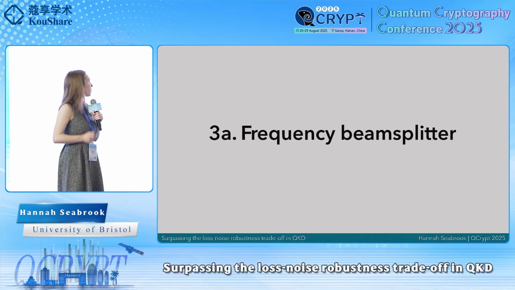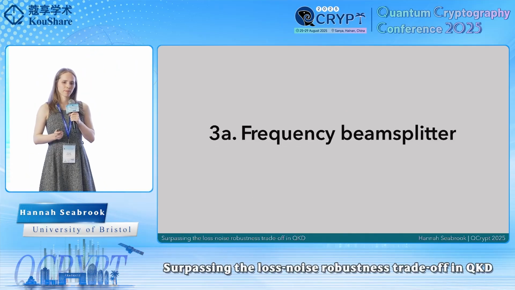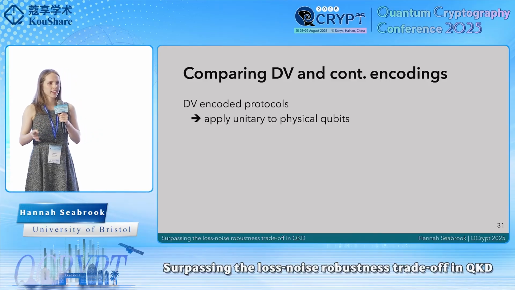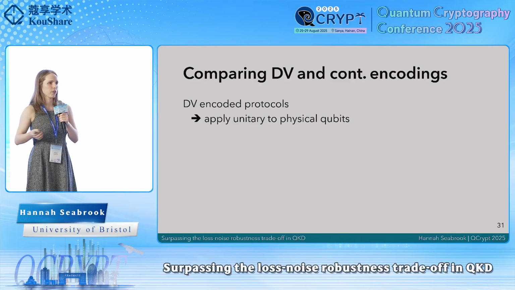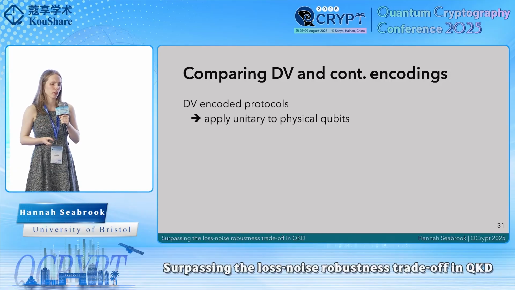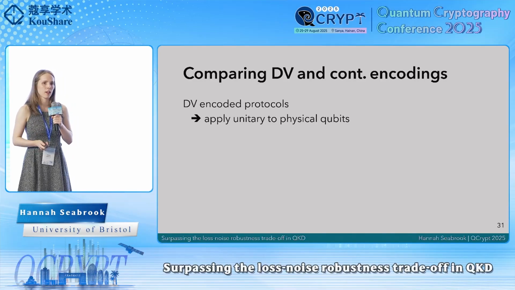Okay, so what is a frequency beam splitter? I've said that we want to be able to compare our scheme with existing schemes. And existing schemes, the discrete variable protocols, assume that we apply a unitary to the multiple identical physical qubits in our logical states.